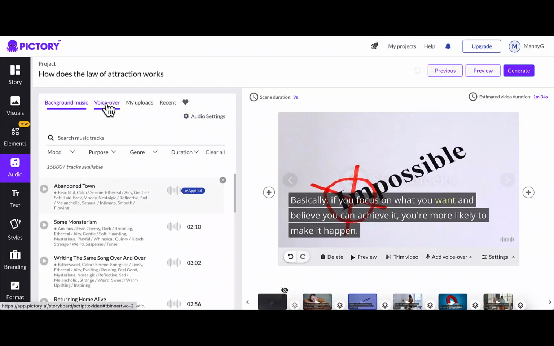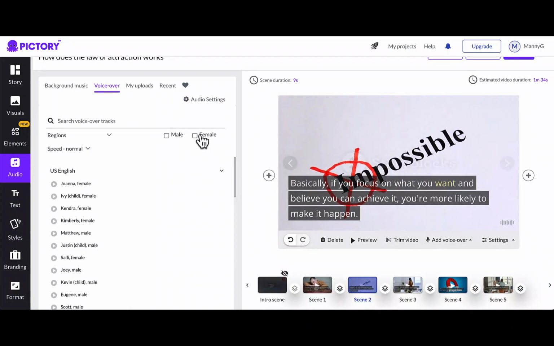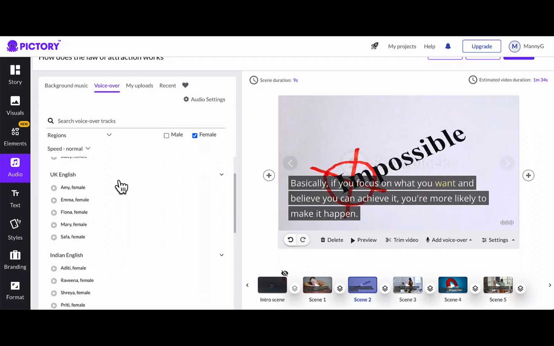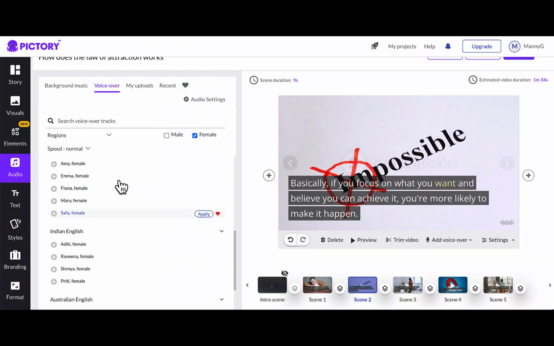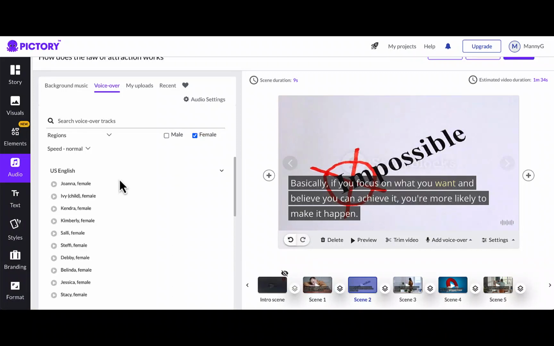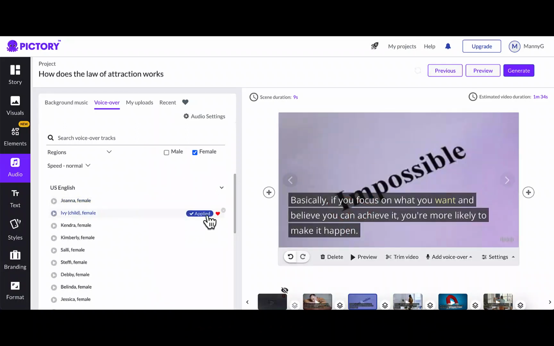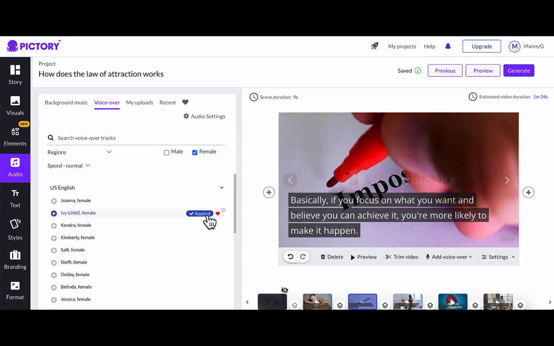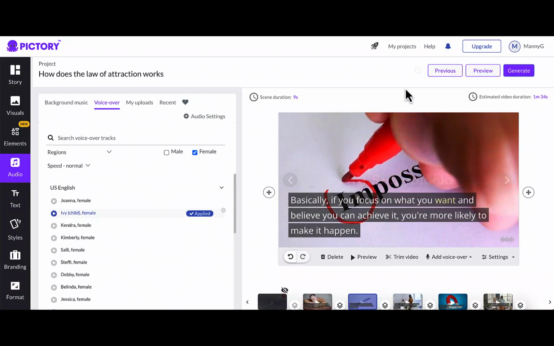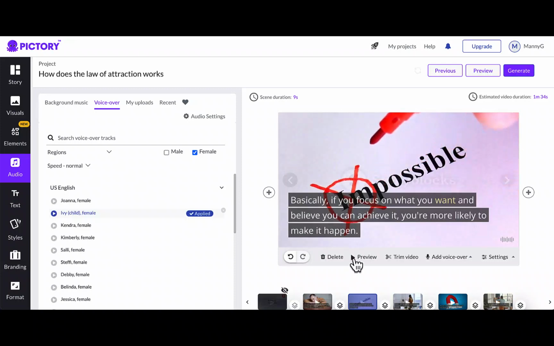Okay, and now you can see we have this voiceover. Click on voiceover, and you can either choose male or female. I'm going to use female, for instance, and you can choose the accent as well: UK accent, US accent, Indian accent, Australian, New Zealand, South African. So you can choose one of them and use it for your video. I'm just going to use Ivy. Let's take Ivy, for instance. Click on Apply. So this voiceover is also applied for my video. It's now saved. What I need to do, I can either click on Preview to see how my video actually looks. Let me just click on Preview.